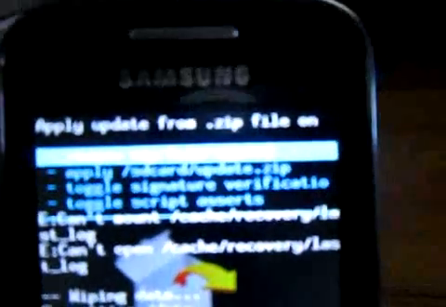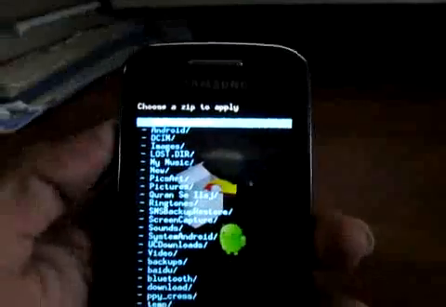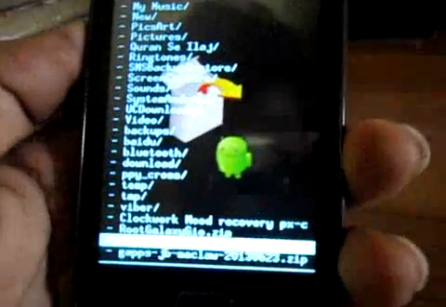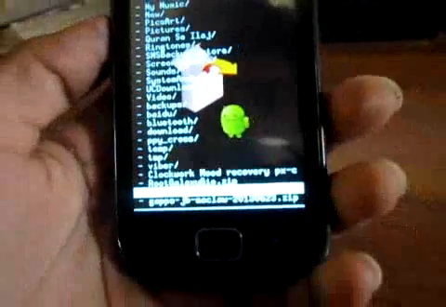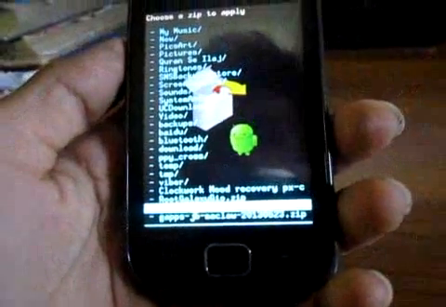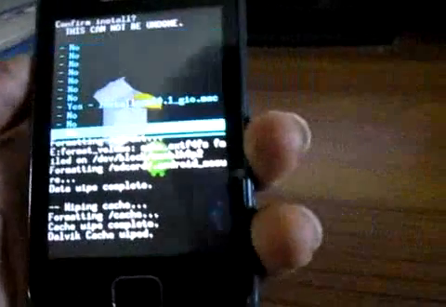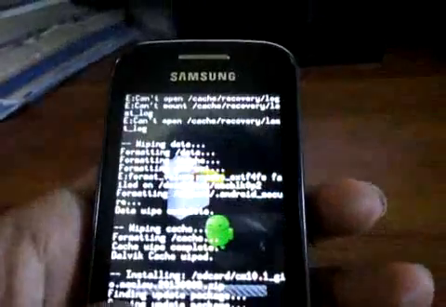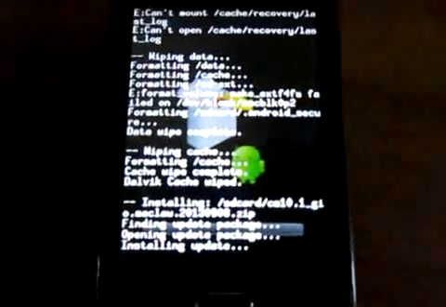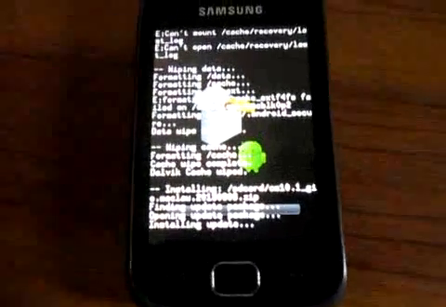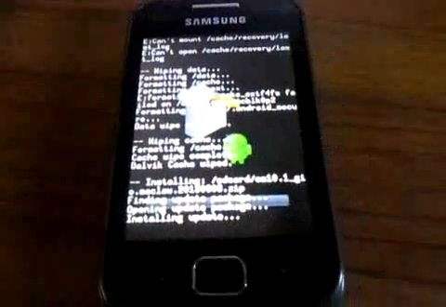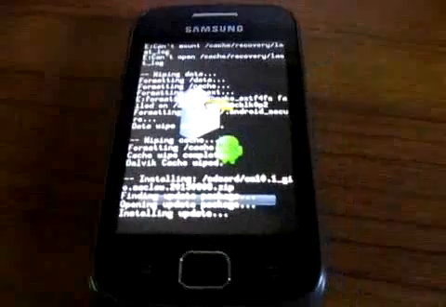Install zip from SD card, and then choose zip from SD card, and then you will see here CM 10.1 Geo. Select it, it's Jelly Bean, select yes, and you'll see it'll take time. So Android Jelly Bean is installing on your phone.